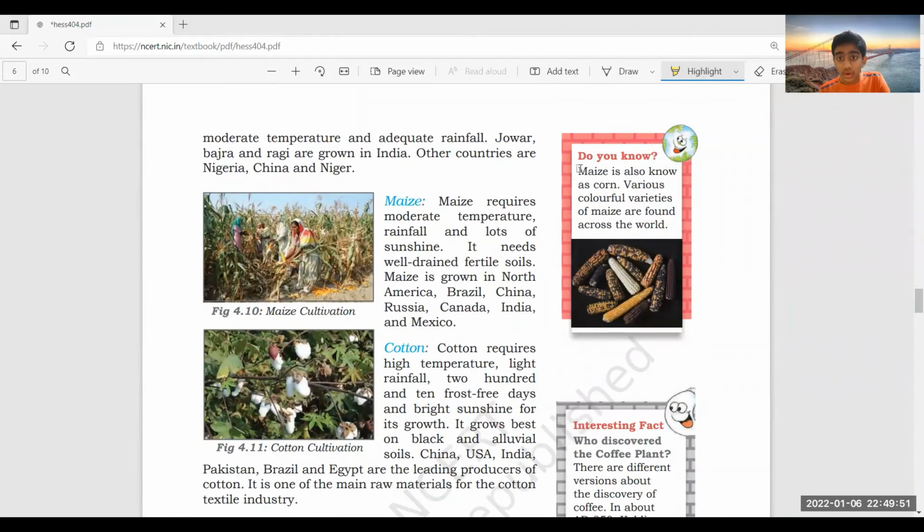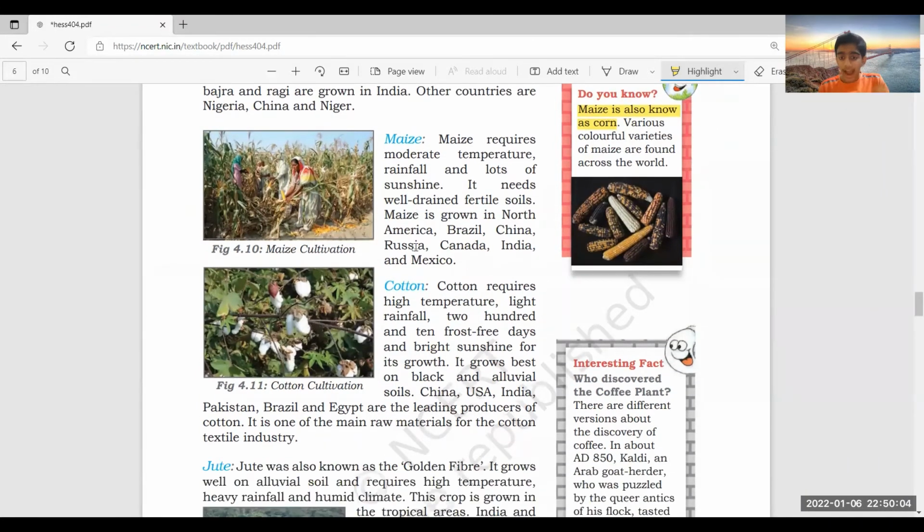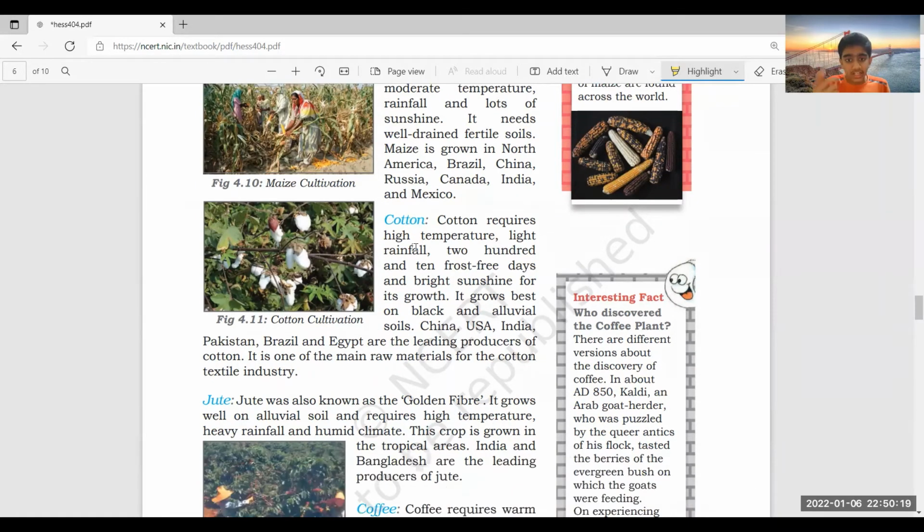Maize is also known as corn. Maize requires moderate temperature and rainfall and lots of sunshine. It needs well-drained fertile soils. And cotton needs high temperature and light rainfall. It mostly needs 210 frost-free days, with bright sunshine so that it will grow. Cotton is mostly grown in areas like China, USA, Pakistan, India, Brazil, and Egypt.